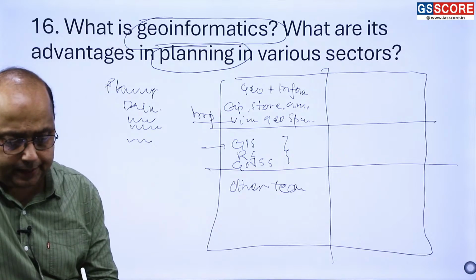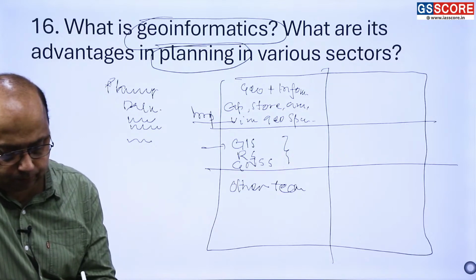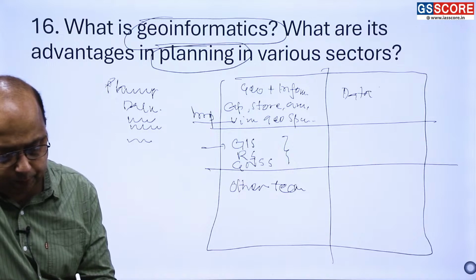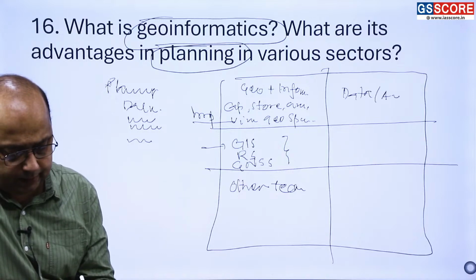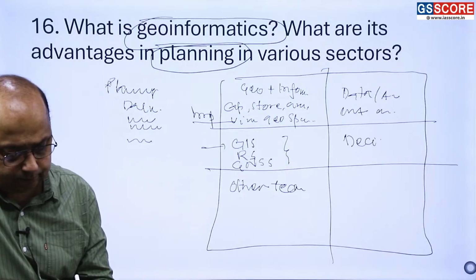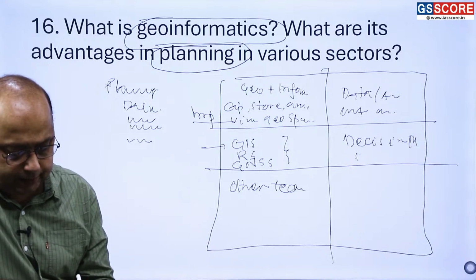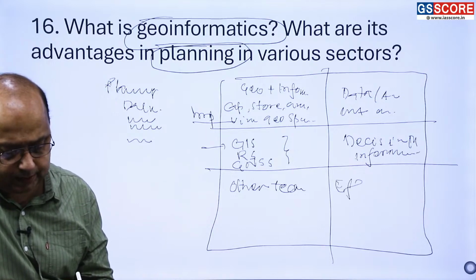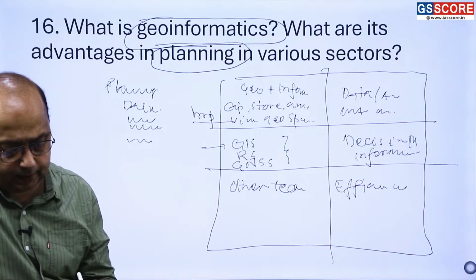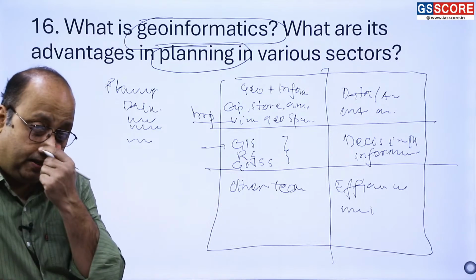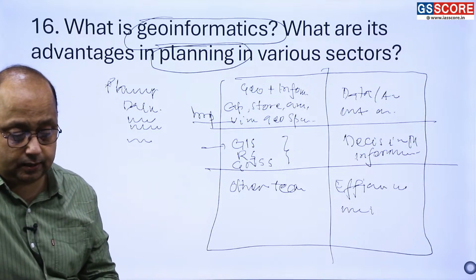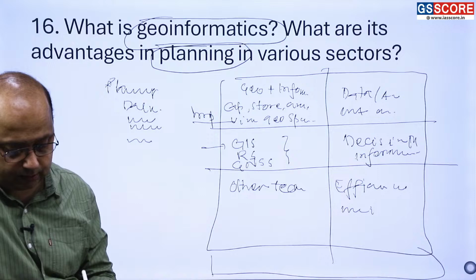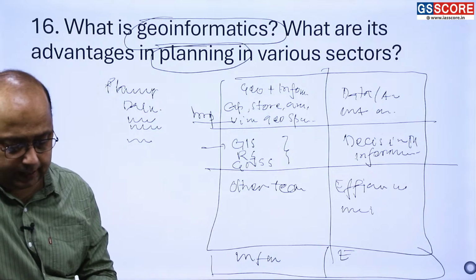So you can write here. In data collection, how is this going to be important? Data collection and analysis, right? Integration, analysis, then how it is going to help in decision making. It will give a chance to make informed decisions, right? Then how it is going to improve efficiency in resource planning. So it can minimize time, energy, money wastage, right? Then how it is going to help in infrastructure planning, environmental protection, right? And then you have to write a conclusion.